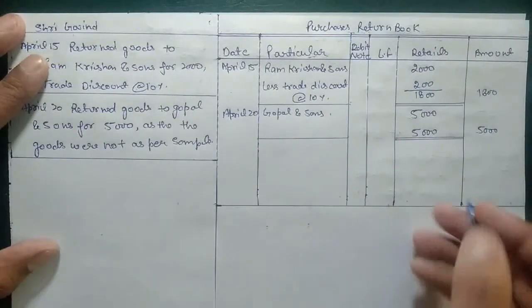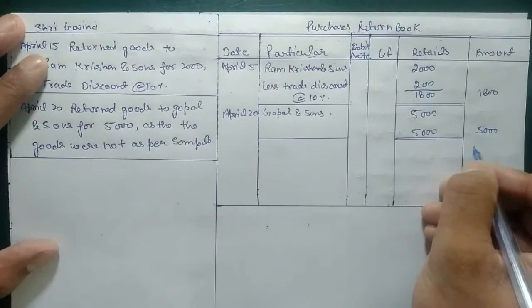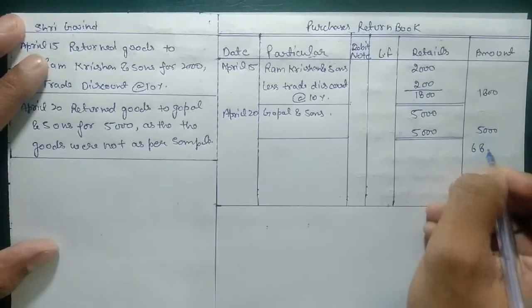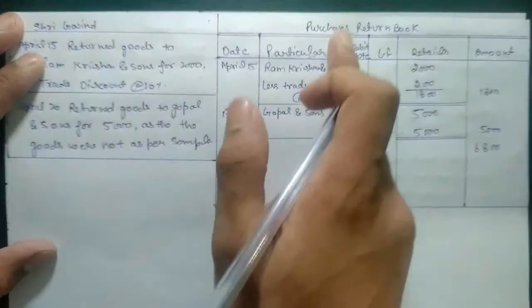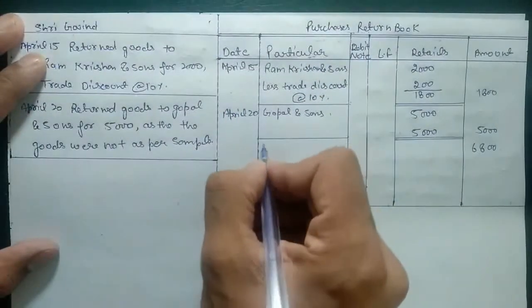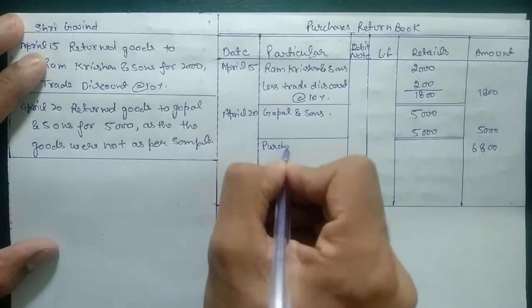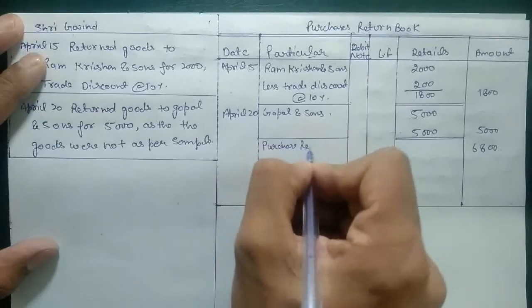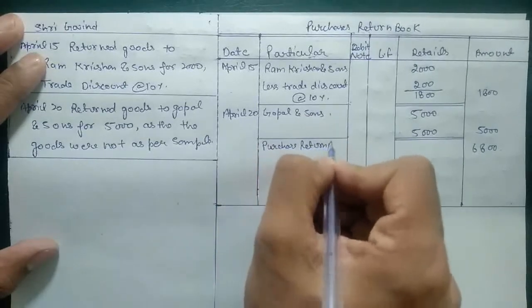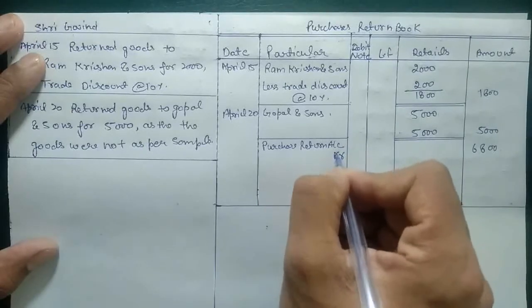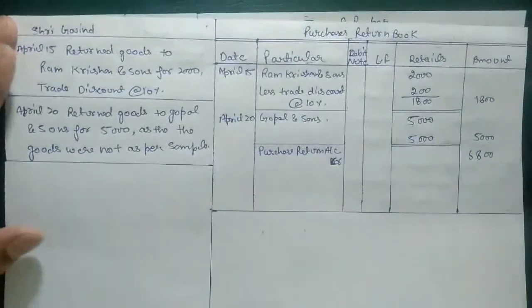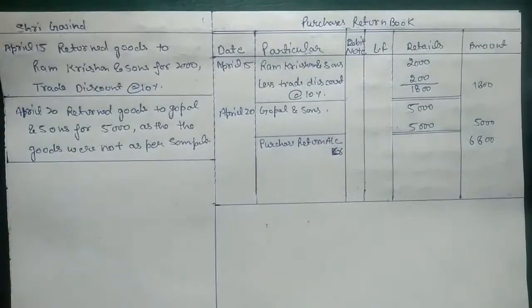After this we need to totalize our sum, that is 6,800. Now we need to send this amount into the purchase return account. Purchase return account credit. As we know, we have a debit balance for purchase and a credit balance for purchase return.